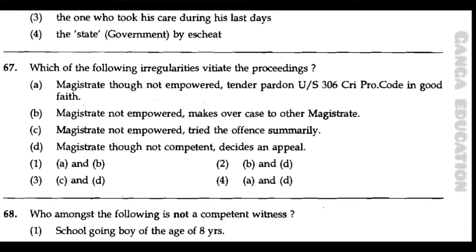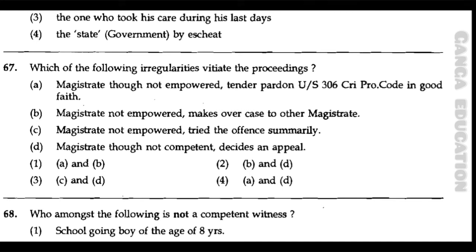Now question number 67. Which of the following irregularities vitiate the proceedings? A, magistrate though not empowered tender pardon under section 306 Criminal Procedure Code in good faith. B, magistrate not empowered makes over the case to other magistrate. C, magistrate not empowered tried the offence summarily. D, magistrate though not competent decide an appeal. Option number 1, A and B. Option number 2, B and D. Option number 3, C and D. Option number 4, A and D.